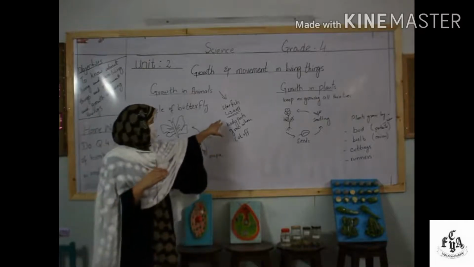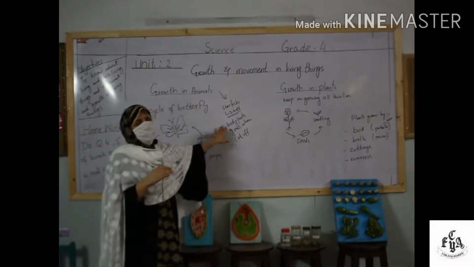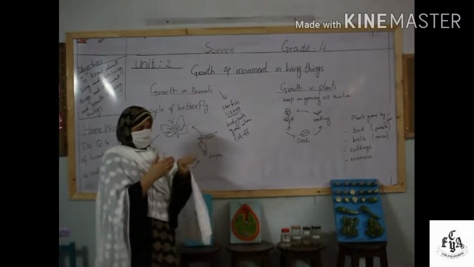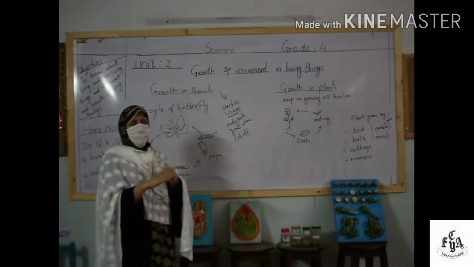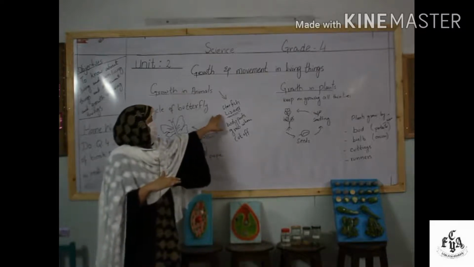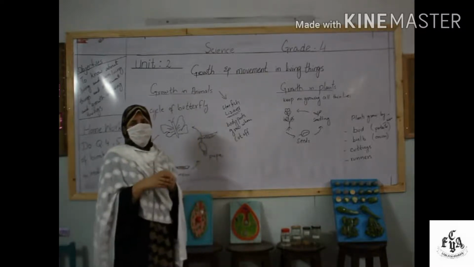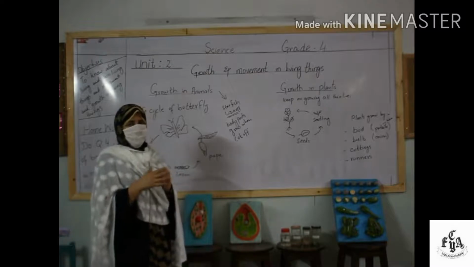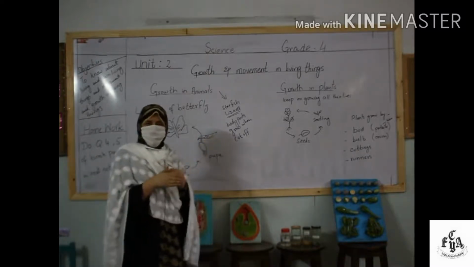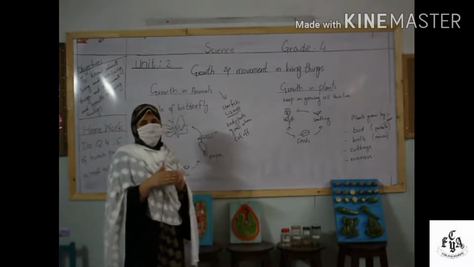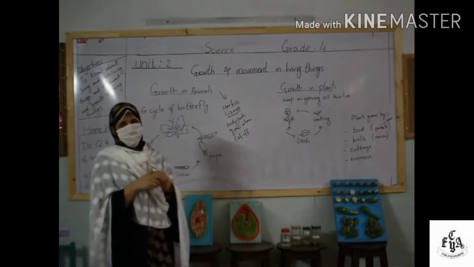For example, if the tail of a lizard is cut off, it can easily grow back after some time, meaning their cells are increasing and dividing, and it repairs itself. The same with the starfish. If any arm of the starfish is cut off by any accident, it is again repaired after some time by the same process of dividing the cells and increasing in size.